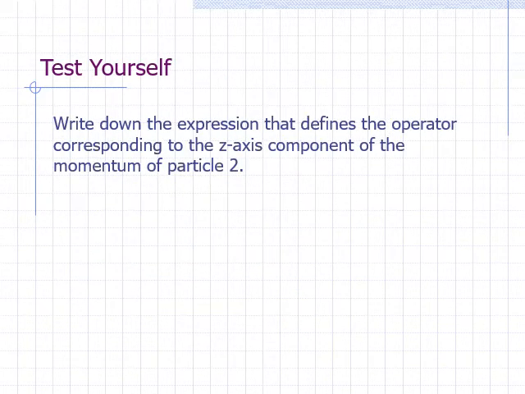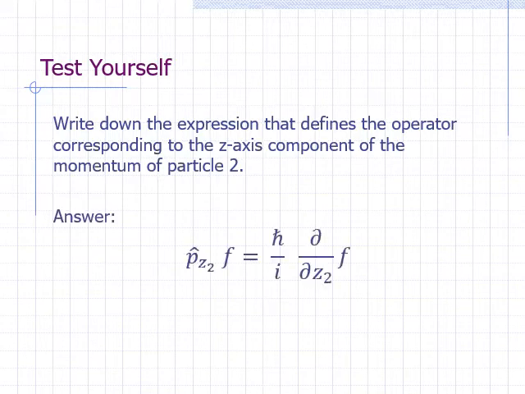How would you define the operator for the component of the linear momentum of particle number 2 along the z-axis? Here's how. The operator is p sub z sub 2 hat, and when this operator is applied on function f, we get the partial derivative of f with respect to the z-coordinate of particle 2 multiplied by h bar over i.